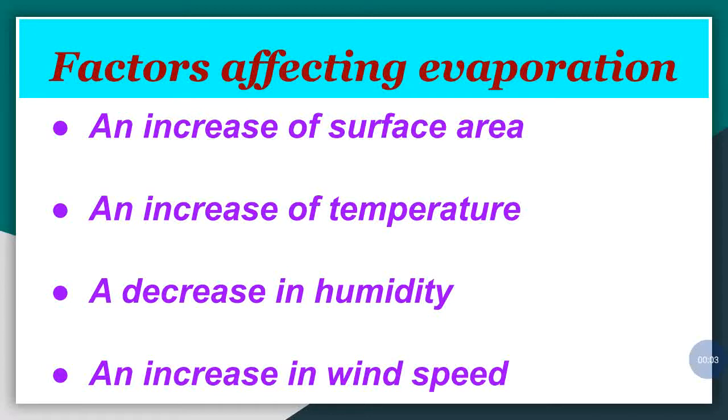Factors affecting evaporation. In this part, we are going to discuss the factors which affect the rate of evaporation. There are four main factors which affect the rate of evaporation. That is, an increase of surface area, an increase of temperature, a decrease in humidity, and an increase in wind speed.